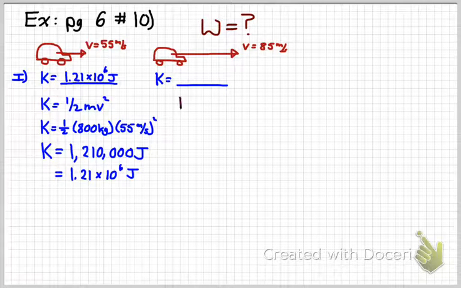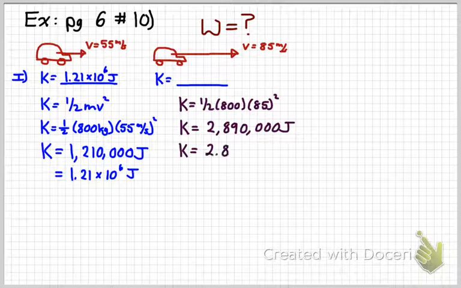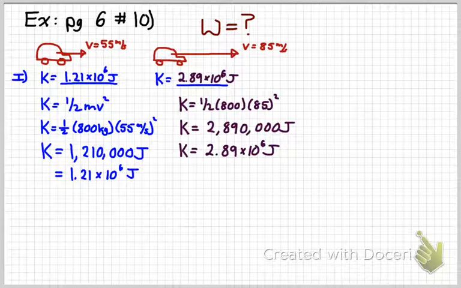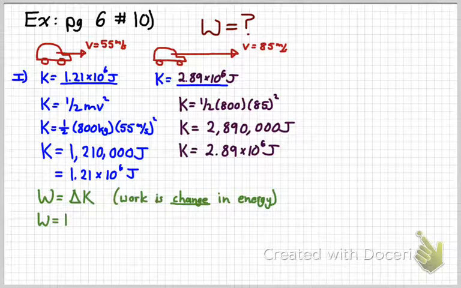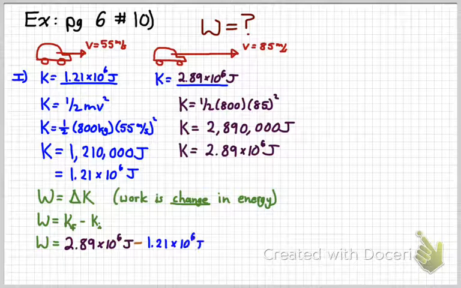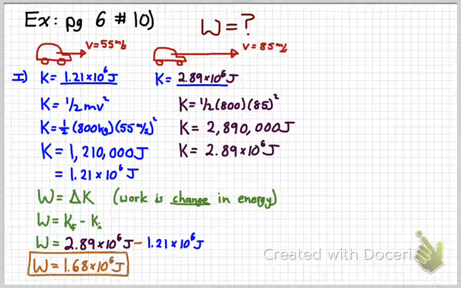The kinetic energy the car ends with, do the same thing, only plug in your new velocity, would be this amount, 2.89 times 10 to the 6 joules. So I start with 1.21 times 10 to the 6 joules, I end with 2.89 times 10 to the 6 joules. Work is the change in energy. Remember, that means final minus initial. So if I just subtract the initial from the final, that gives me the change in kinetic energy, which is the work done.